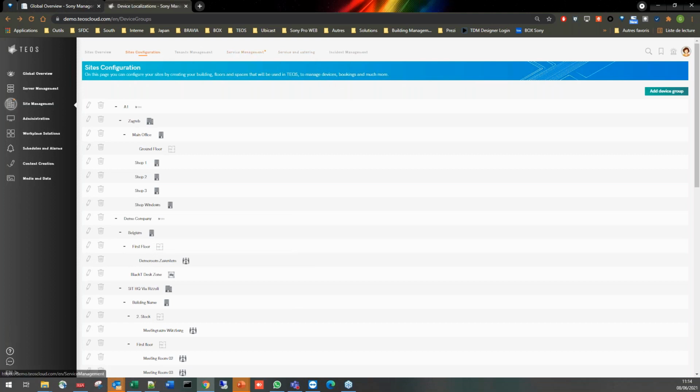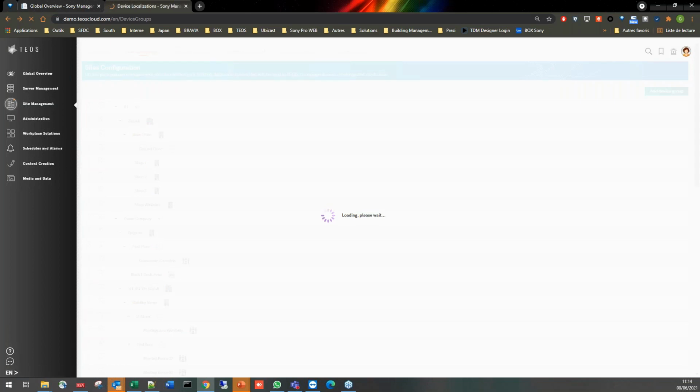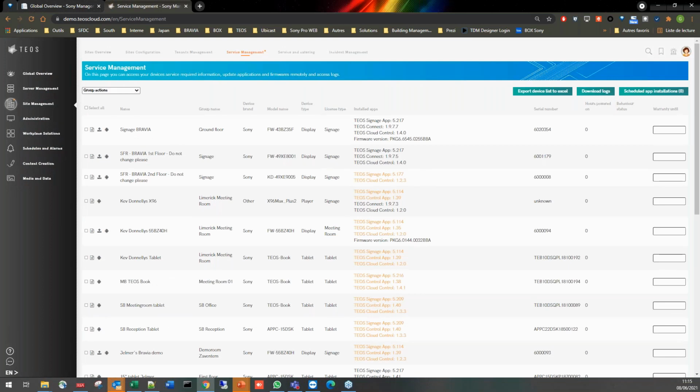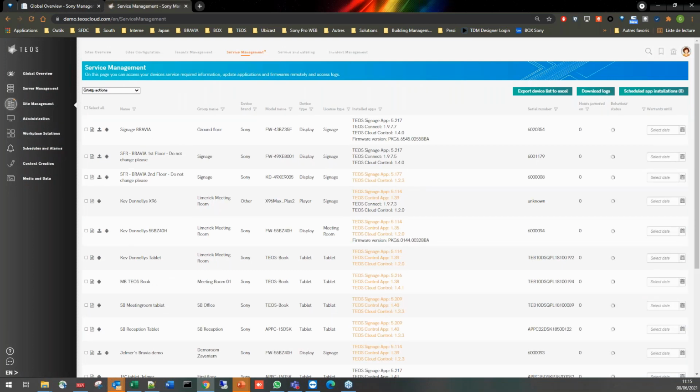So going into the next parts, tenant management is mainly the same. Our service management, as you know, was also value added on all our versions. Actually, from version 2.0, this has been introduced where you can, as a user, as an administrator, update your apps, update your firmwares for the Bravias, for the monitors. We will also add in the future the possibility to update tablets firmware.